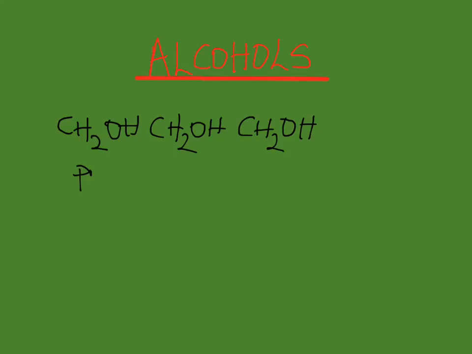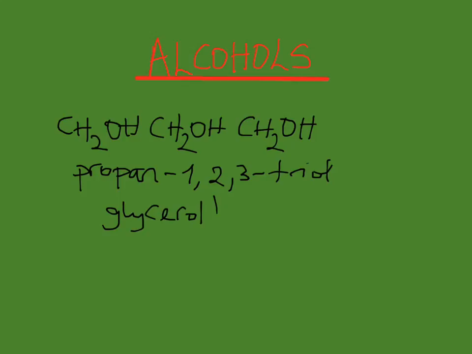This is propan-1,2,3-triol, otherwise known as glycerol. Okay.